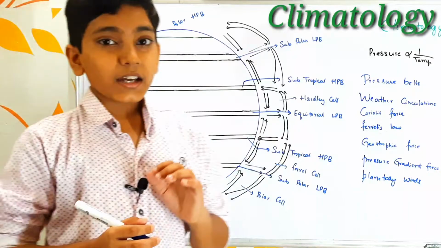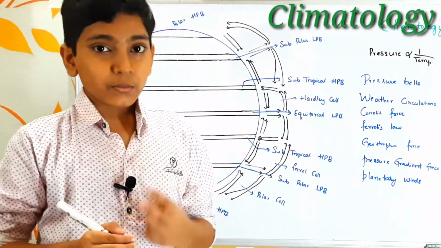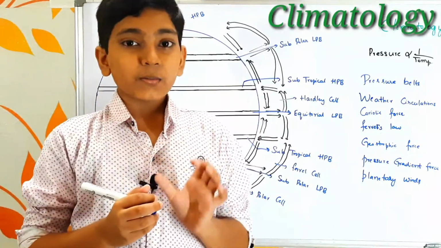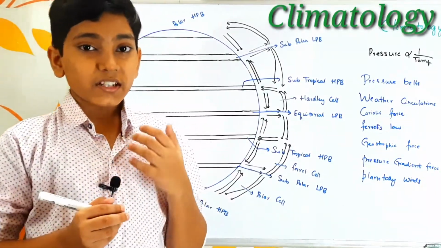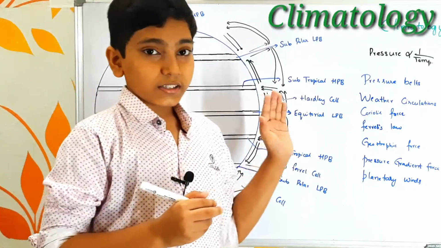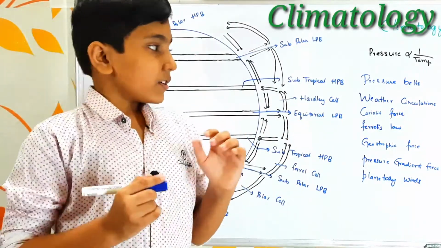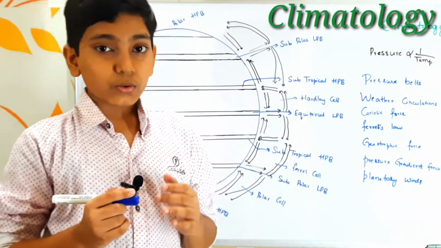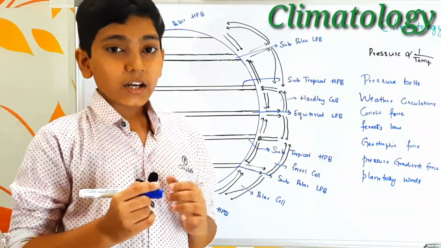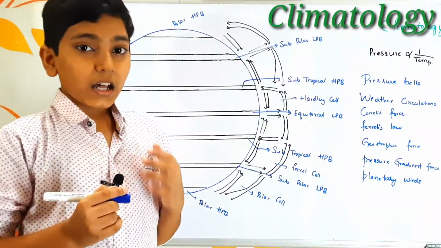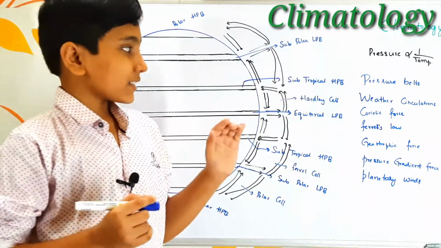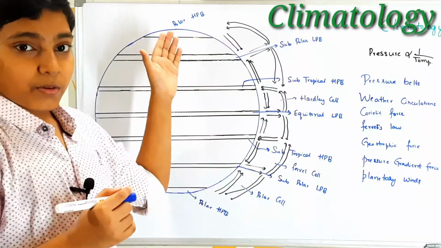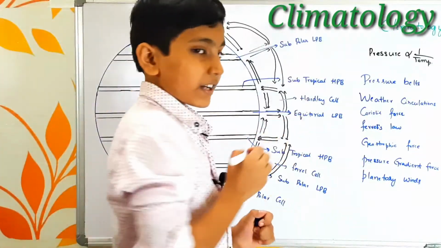As we all know, earth has two important movements: rotation and revolution. Due to the rotational movement of the earth, we have the deflection of winds, and this is what the Coriolis force is. The value of Coriolis force at a particular latitude is equal to sine theta, where theta is the angle of latitude, multiplied with alpha. So we can understand that the Coriolis force is minimum at the equator and maximum at the poles.